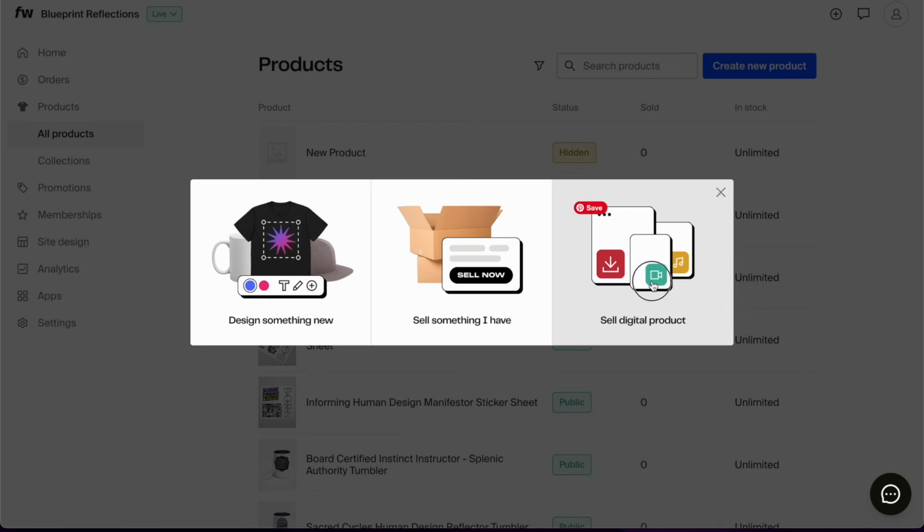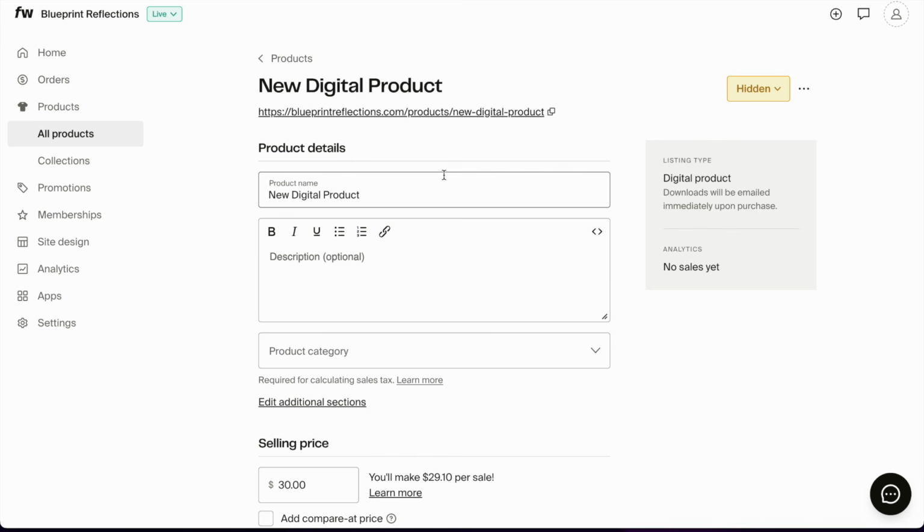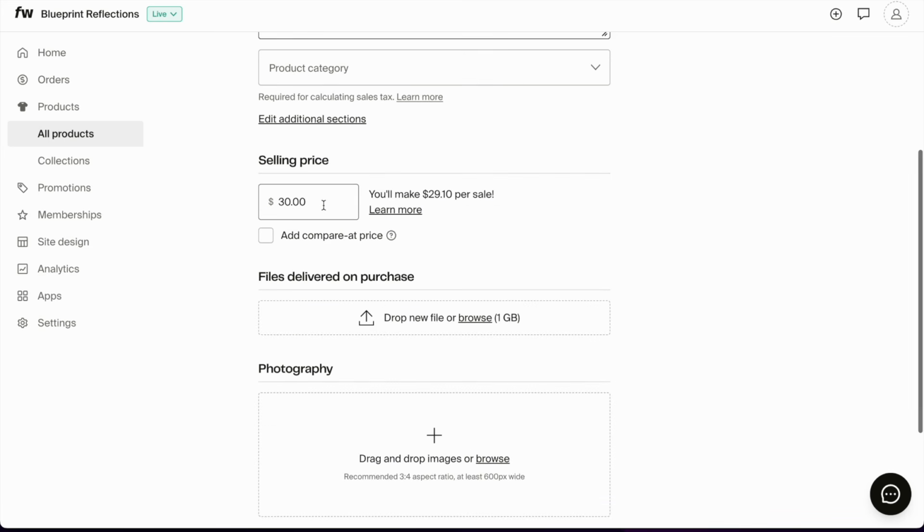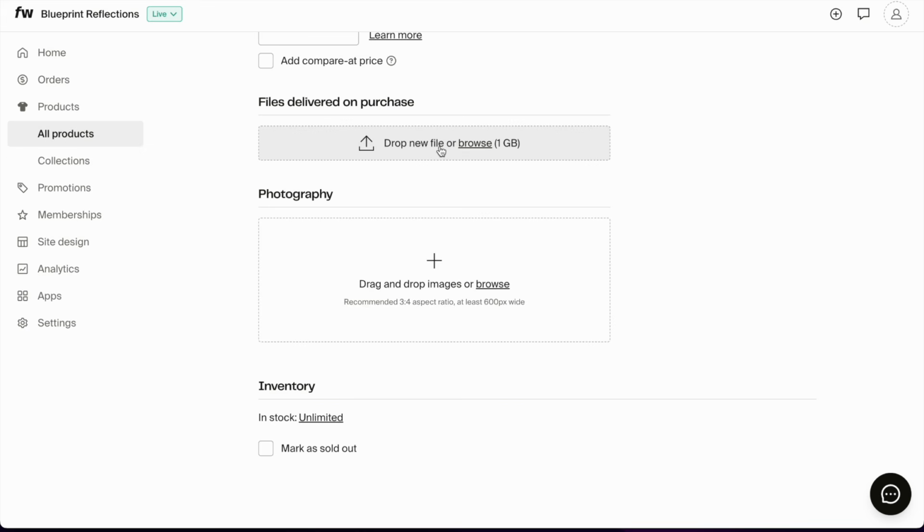Create new product, sell a digital product. Fill in the page: the name, the description, the product category for calculating taxes, the selling price. Drop the file that people are going to get when they order the product, because again, it's a digital product, and photography, basically the product images.